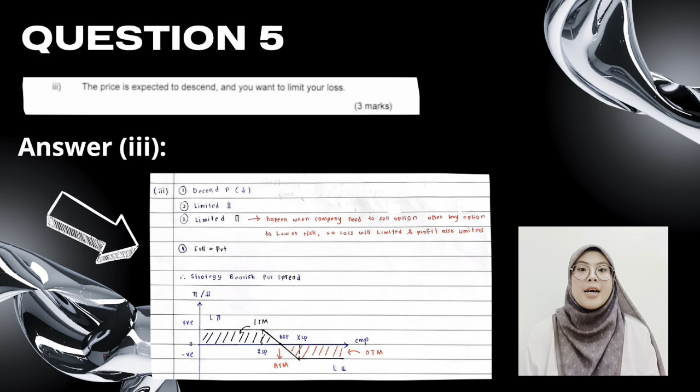We buy a higher strike put and sell a lower strike put. This allows the investor to gain when the price falls, while keeping the loss limited. This is the graph for the bear put spread strategy. BEP is the same as the at the money point, and the out of the money plot is after BEP. For the in the money plot, it's before BEP.